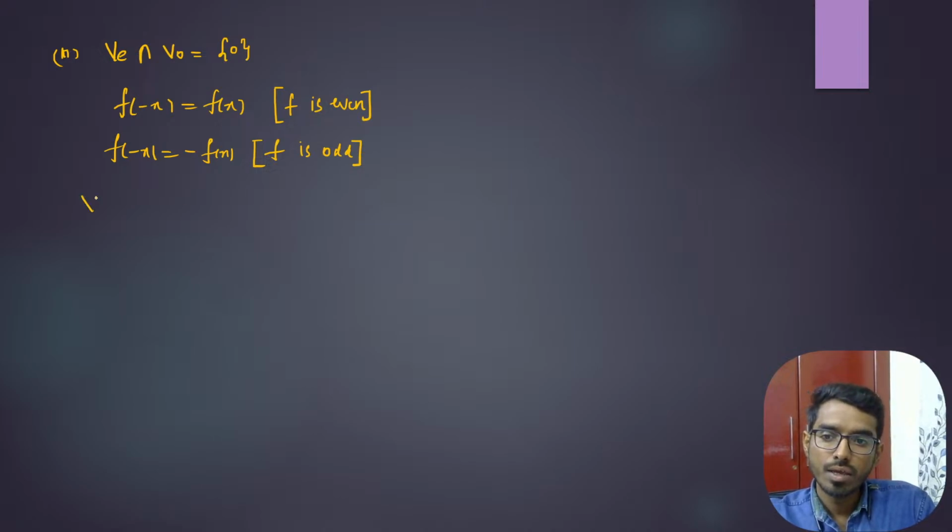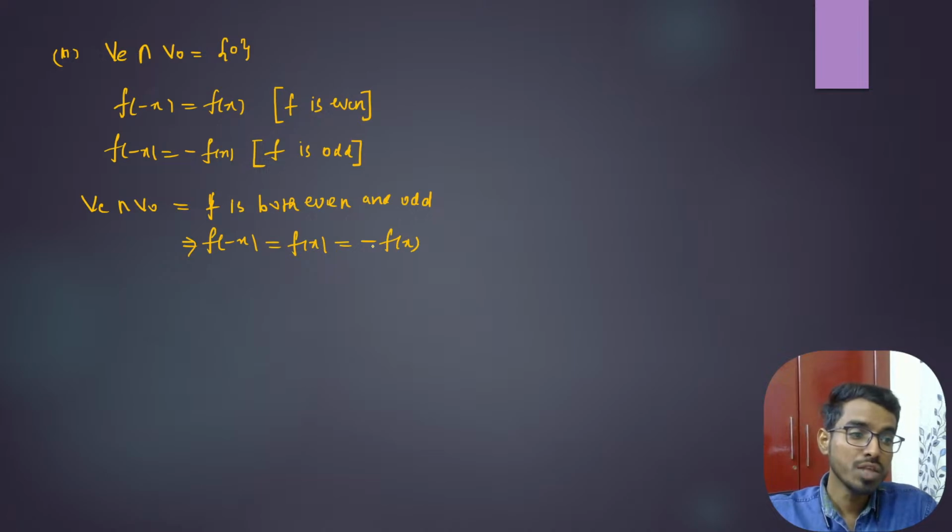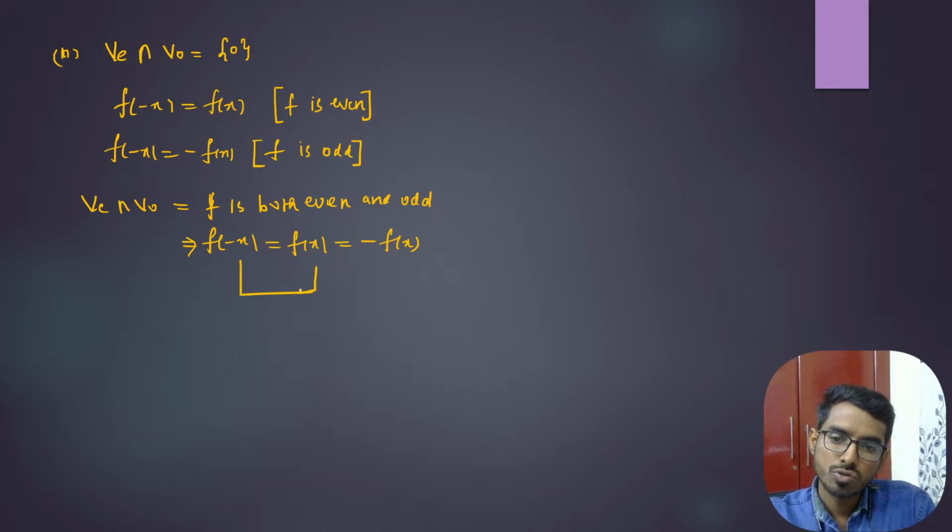So f in the intersection means that f is both even and odd. That means f of minus x is the same as f of x, and f of minus x is minus f of x.